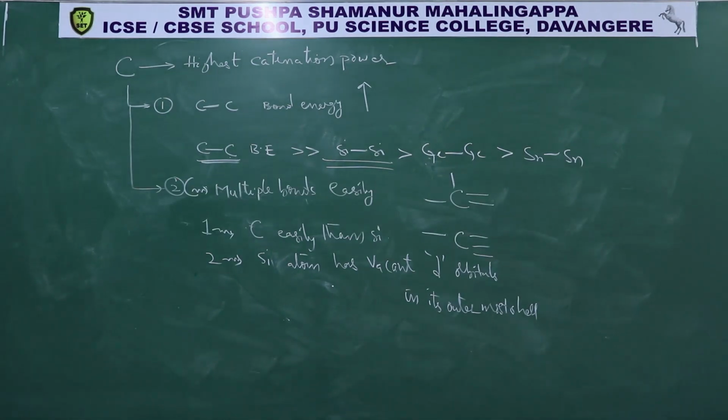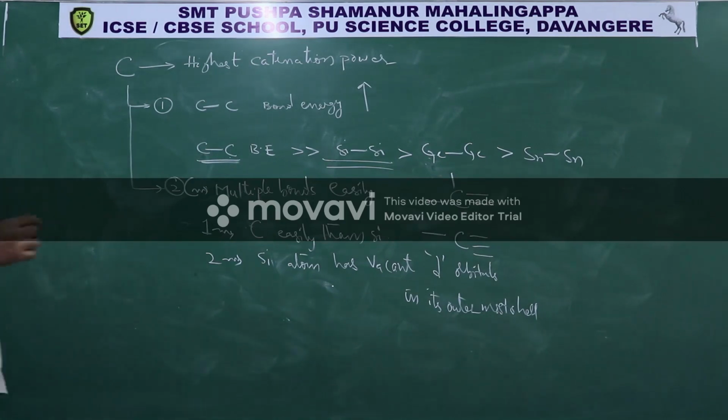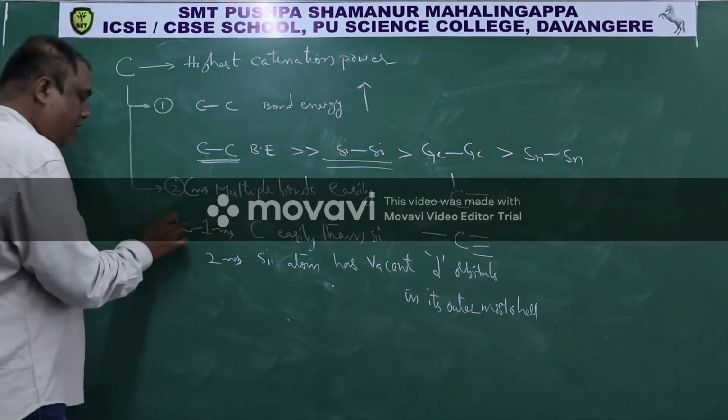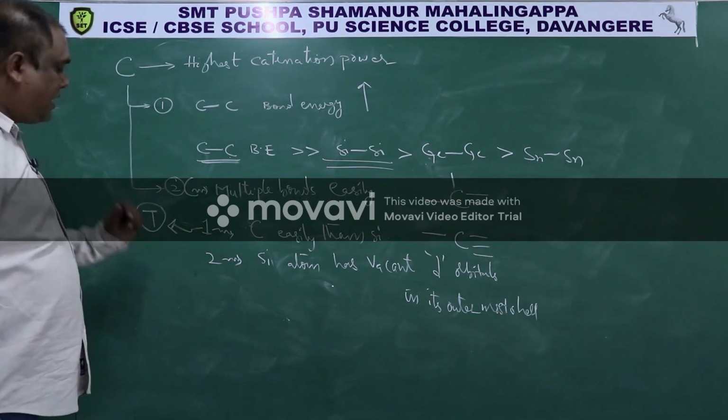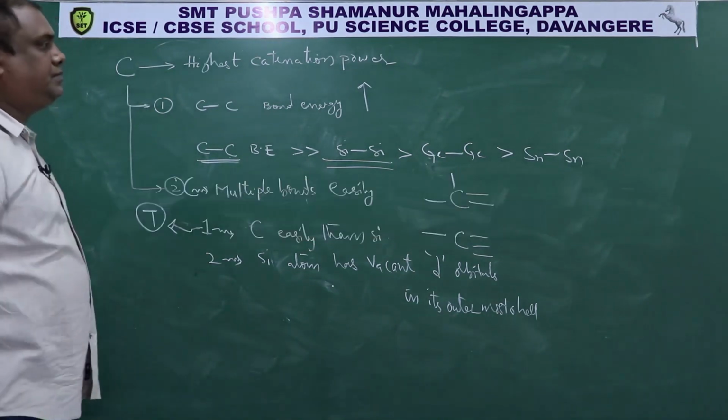So it means carbon forms multiple bonds more easily than silicon. Therefore, I will say that statement 1 is true. Then coming to statement 2.